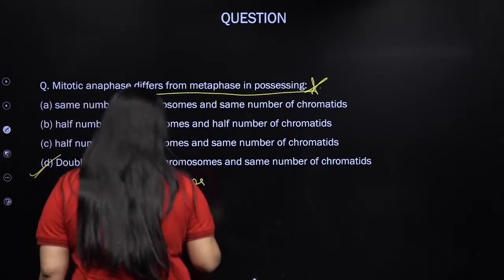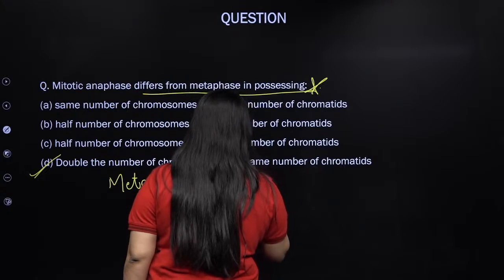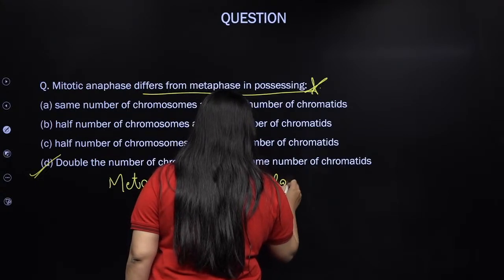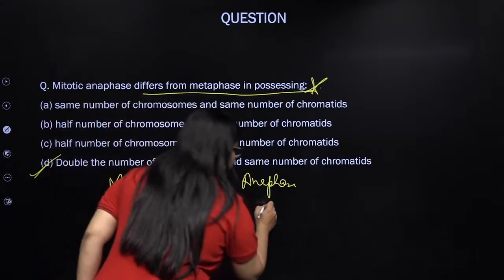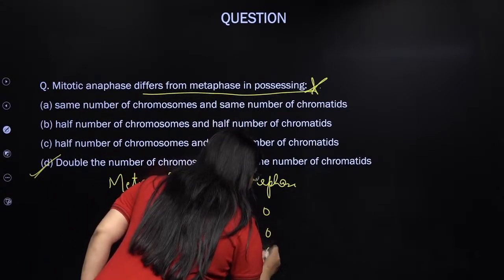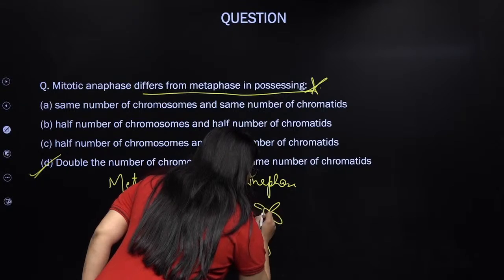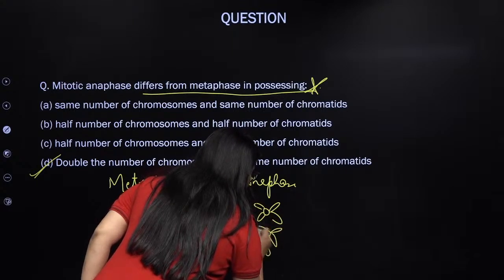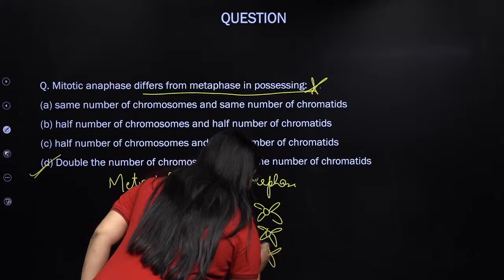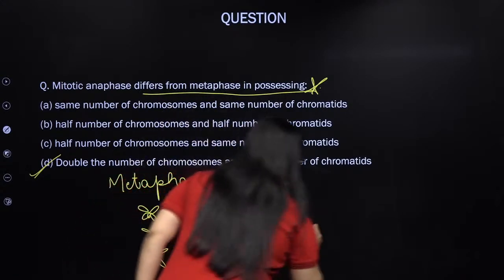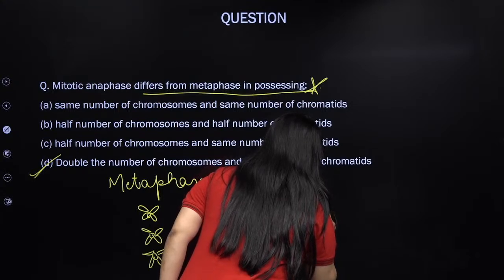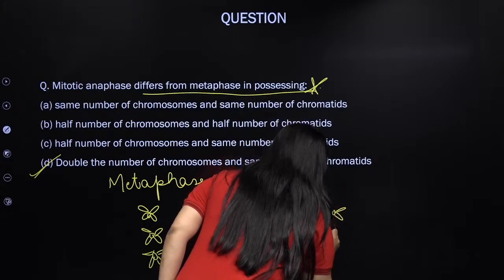This is metaphase, and how will they look in anaphase? In anaphase, the splitting will happen, right? The splitting of the centromere will happen, and as a result, there will be production of daughter chromosomes.